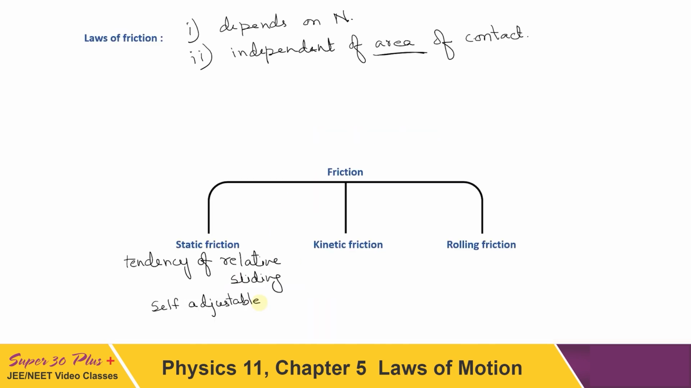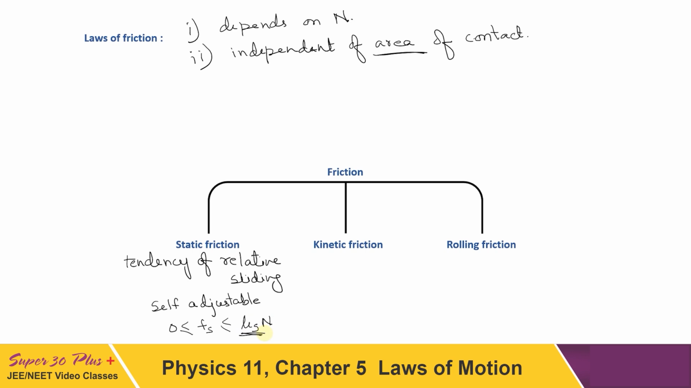So we can write its range as from 0. The static friction I am denoting by Fs. So it is greater than or equal to 0 and less than or equal to the maximum possible value of friction, which is called the limiting value of friction, and its value is equal to mu s times N. What is this mu s? This is called the coefficient of static friction.